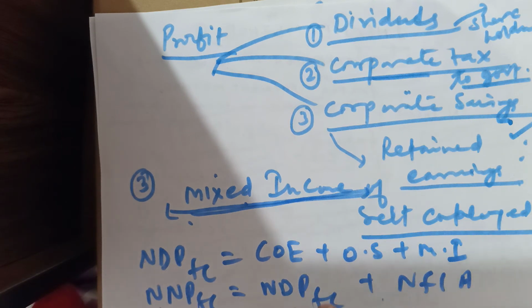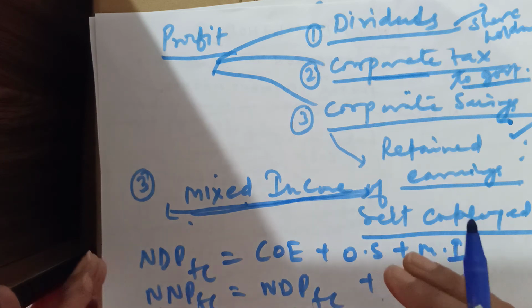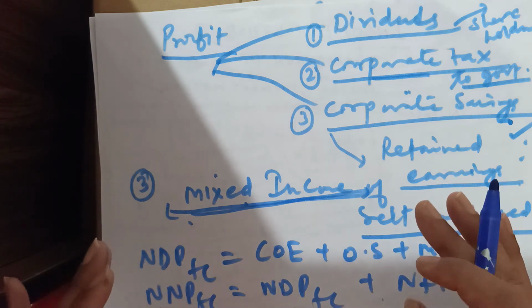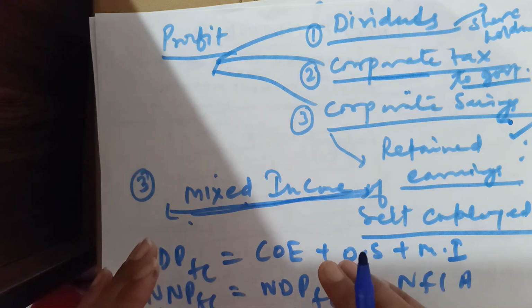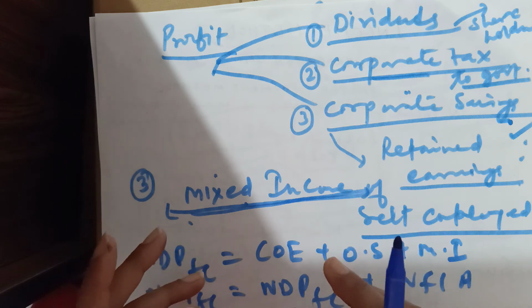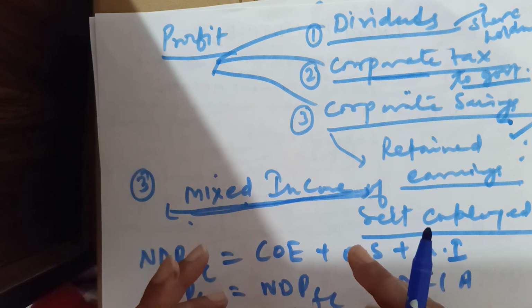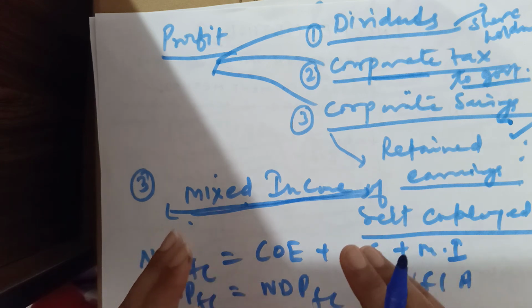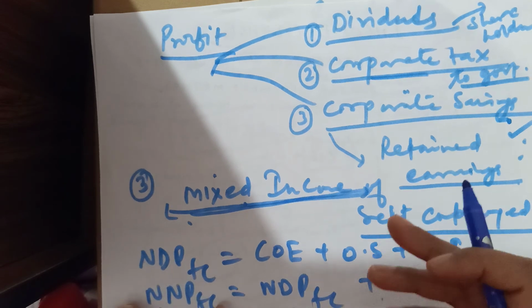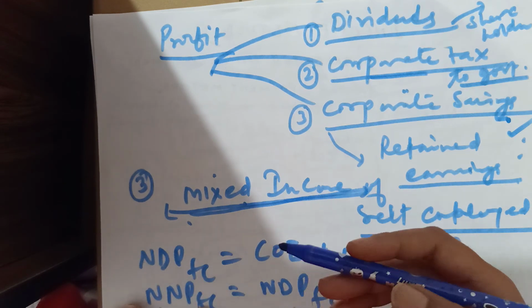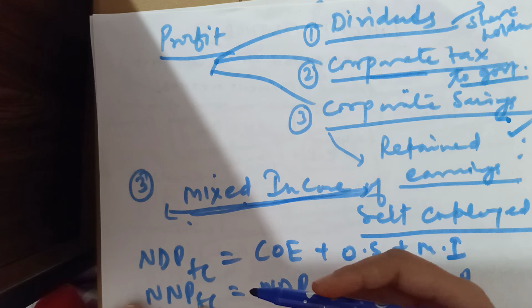So we have studied that domestic income is equal to compensation of employees. Compensation of employees has four parts: wages and salaries in cash. These are the cash payments given by the employer to the employee. Number two, wages and salaries in kind. These are the non-monetary benefits given by the employer to the employee, but these are not necessary payments. It is the employer's wish to give to the employees. And number three is pension on retirement, that we have studied.